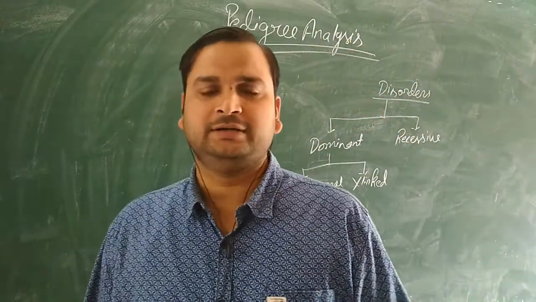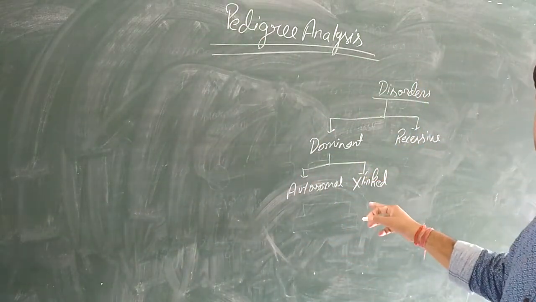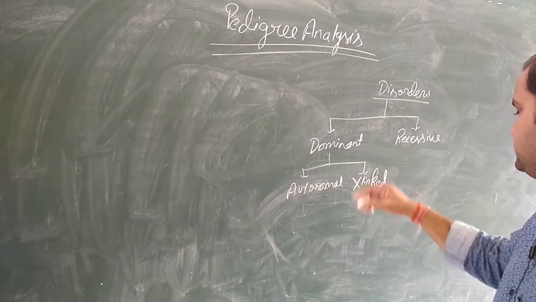Y-linked is very simple and I will discuss it. Otherwise, we mainly discuss X-linked. So in dominant, two possibilities are there: autosomal dominant or X-linked dominant.